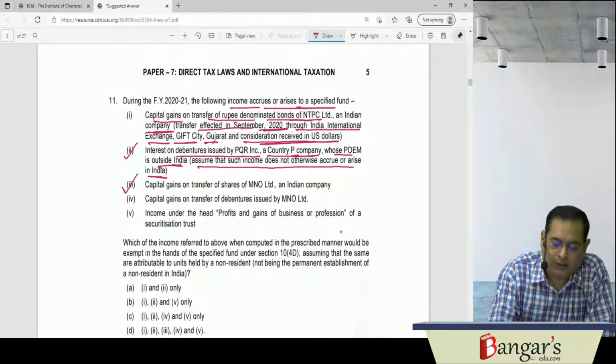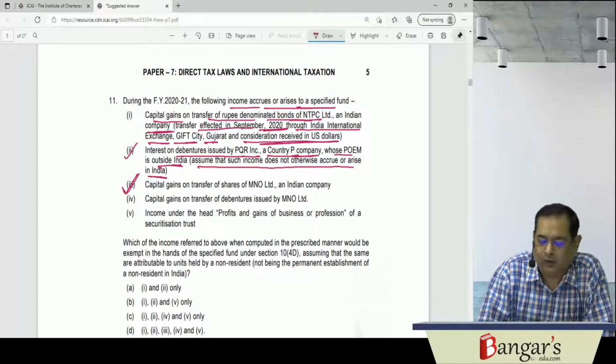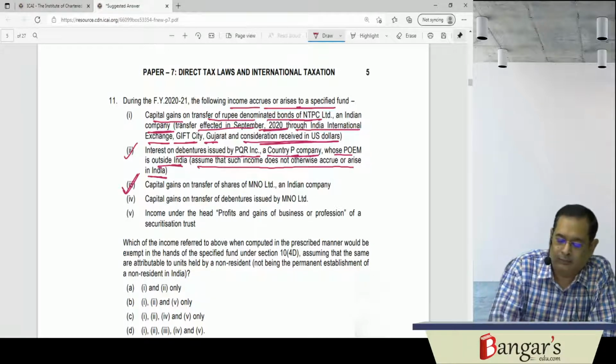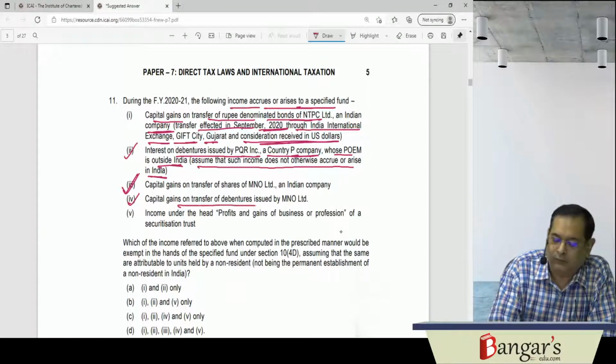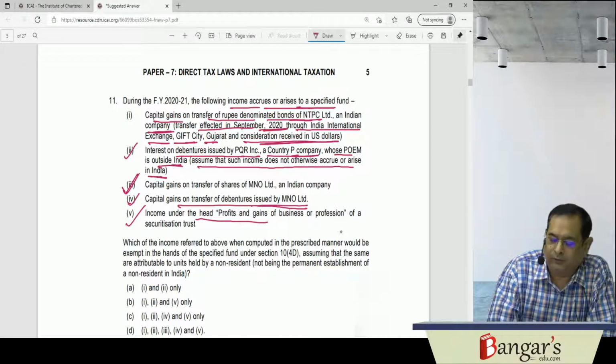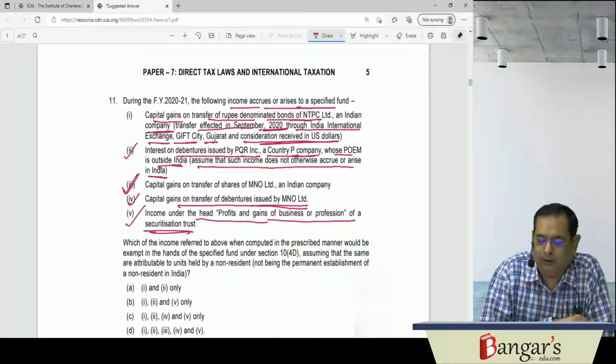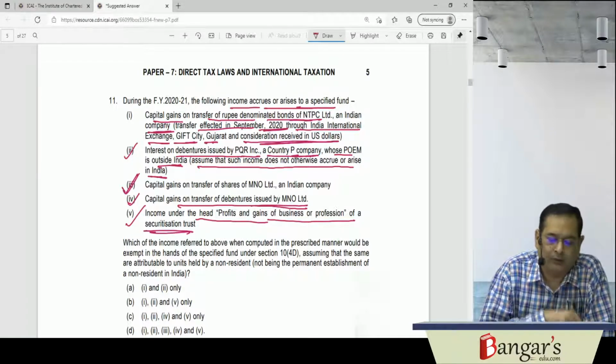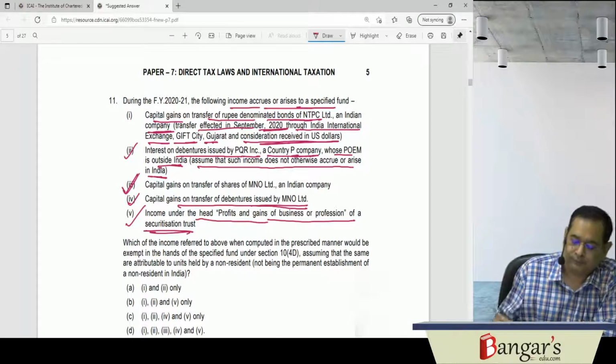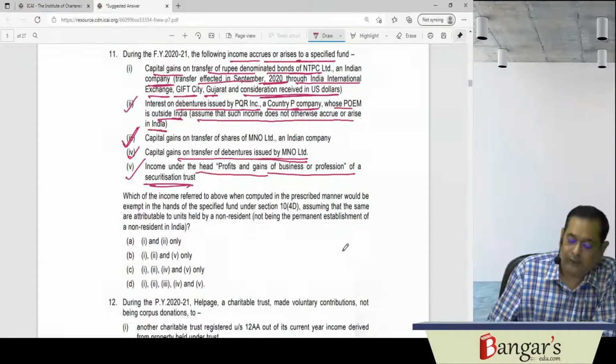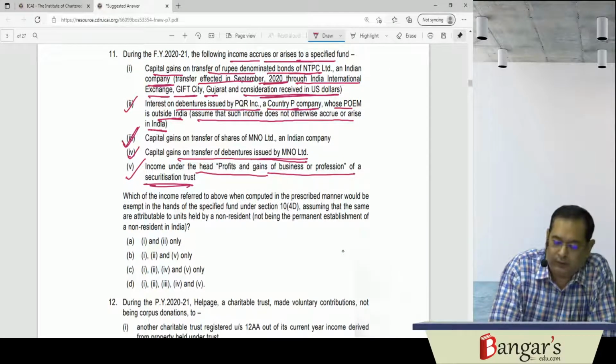Then capital gains is there on transfer of shares of MNO Limited, an Indian company, and capital gains on transfer of debentures have been provided, and income under the PGBP of a securitization trust. They have been given a pass-through status here. Now they say that these are the incomes which have been provided.